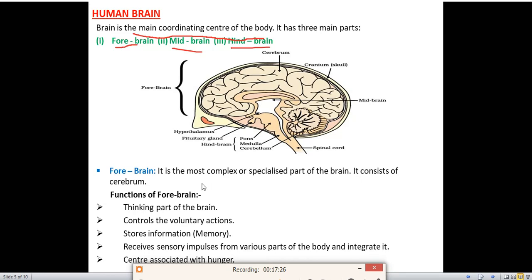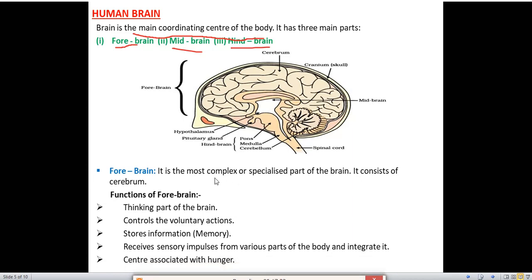Now we'll start with the forebrain and its function. It is the most complex or specialized part of the brain, meaning it has many different types of functions. It consists of the cerebrum. This is the cerebrum. This is the part of the forebrain. You have to remember it is the main specialized part of the brain, and it consists of the cerebrum.